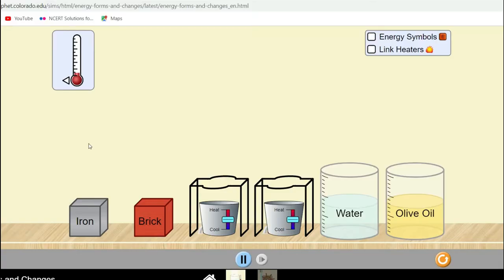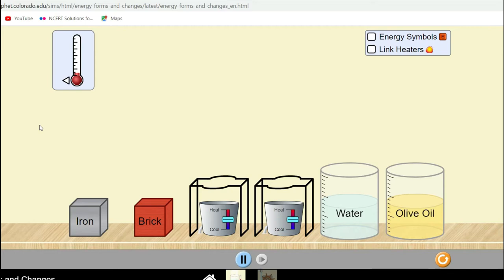So let us begin with the simulation of how the various forms of energy get converted from one to another. For this experiment we have taken an iron block, two heaters, water, and olive oil, as shown in this figure of the simulation tool.